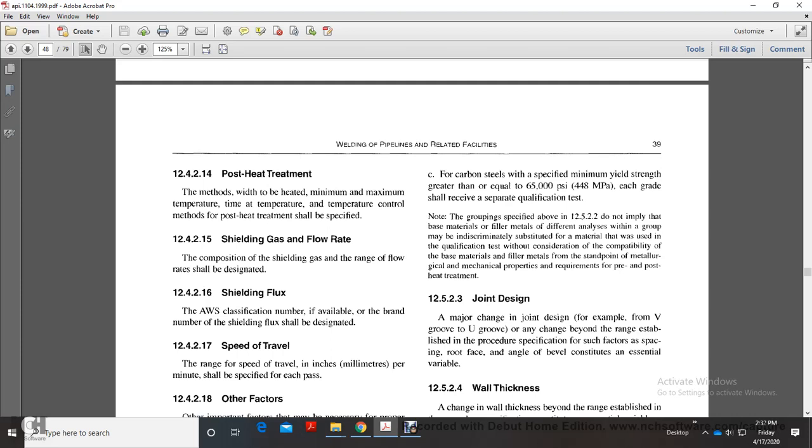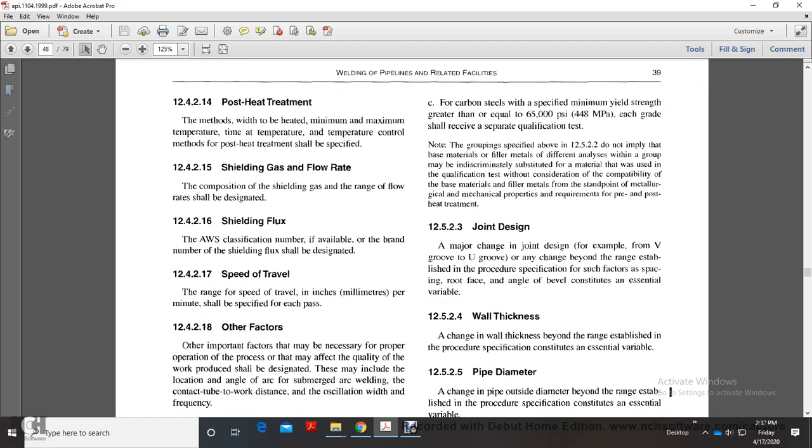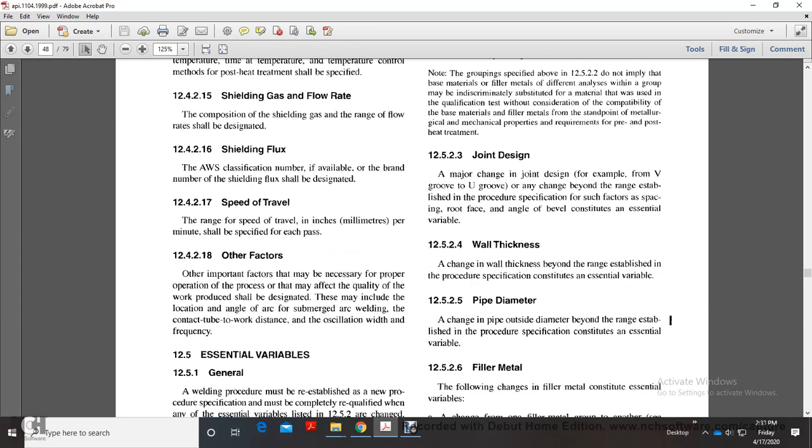12.5.2.3 Joint design. A major change of the joint design, for example V and U groove, beyond the range established in the procedure specification. Such factors as spacing, root face, and angle of bevel constitute essential variables. Wall thickness: a change beyond the range established in the procedure specification constitutes an essential variable. 12.5.2.5 Pipe diameter: a change in pipe outside diameter beyond the range established in the procedure specification constitutes an essential variable.